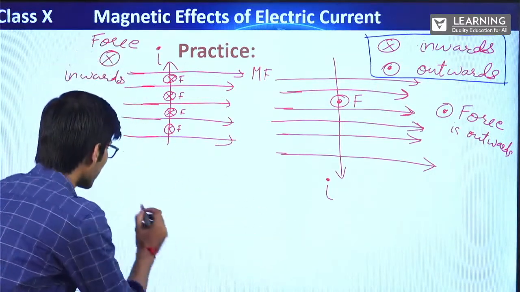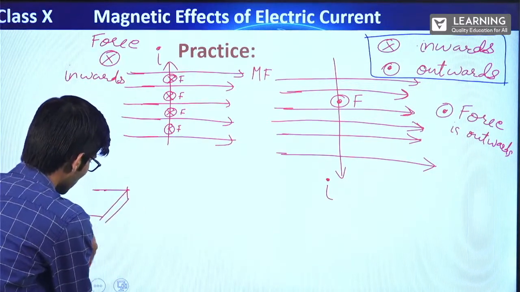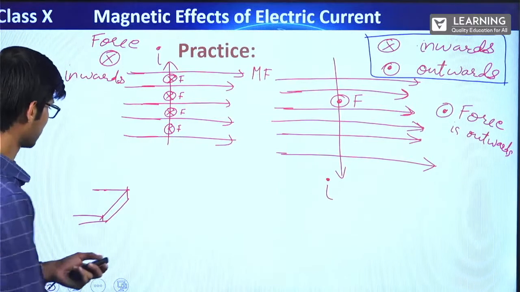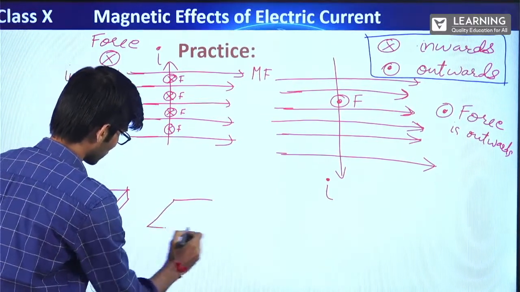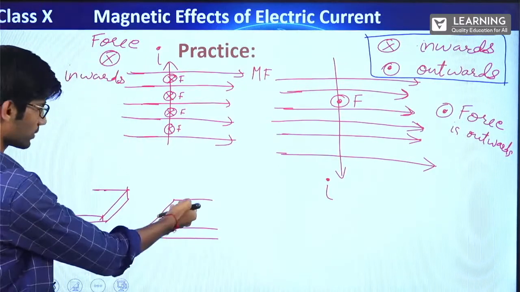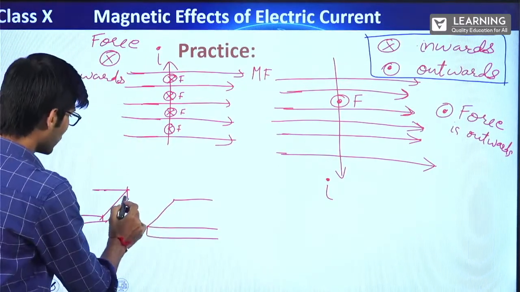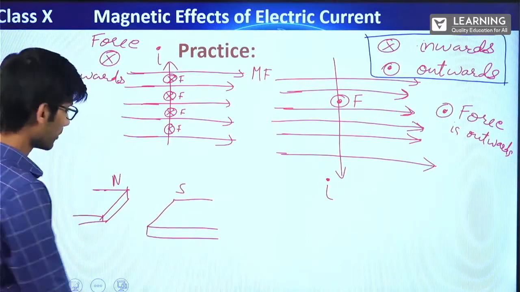All right. Now suppose a magnet is kept like this. Another magnet is kept like this. So you can see. Now if this is north and this is south, the magnetic field will be like this.